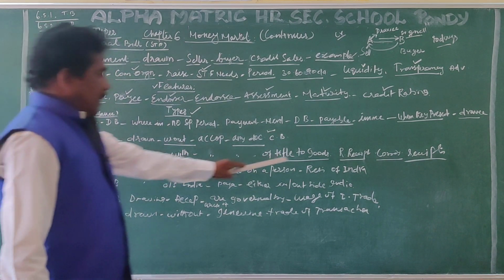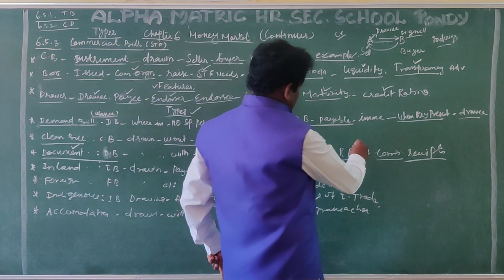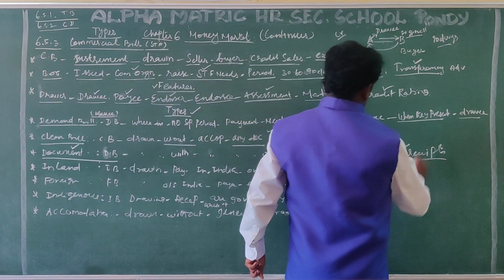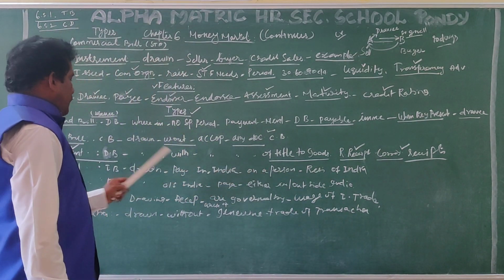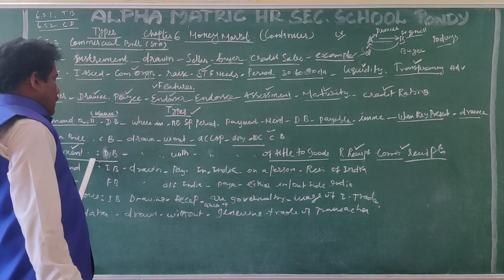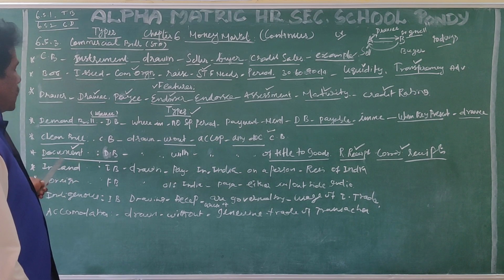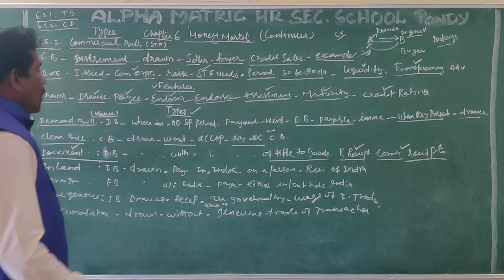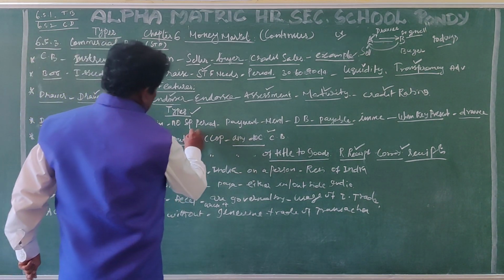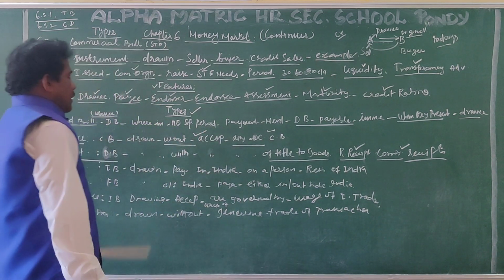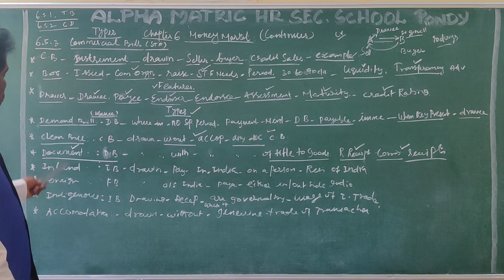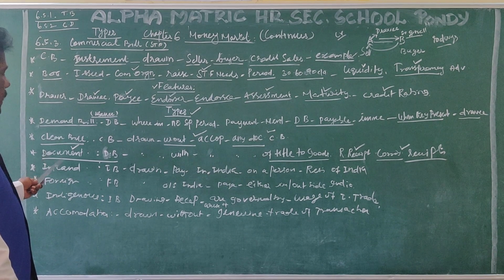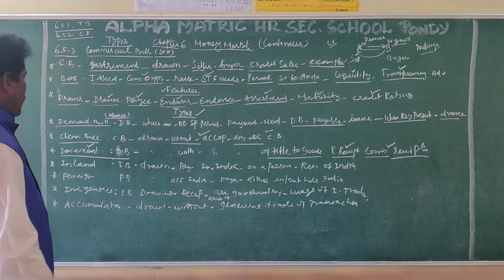The documents enclosed will be the railway receipt or lorry receipt. So when these documents are enclosed with or accompany the commercial bill, it is known as a document bill. If no documents accompany the commercial bill, such a bill of exchange is called a clean bill. You now know the difference between the clean bill and the document bill.